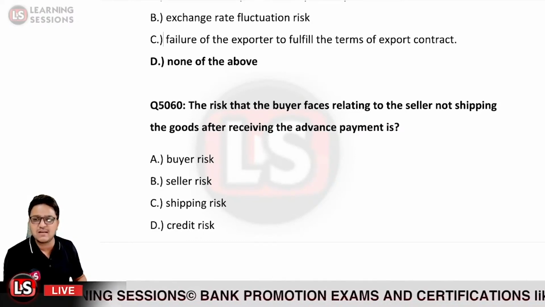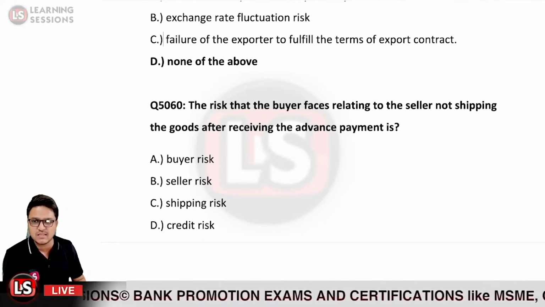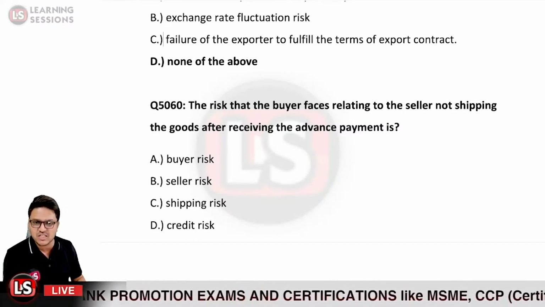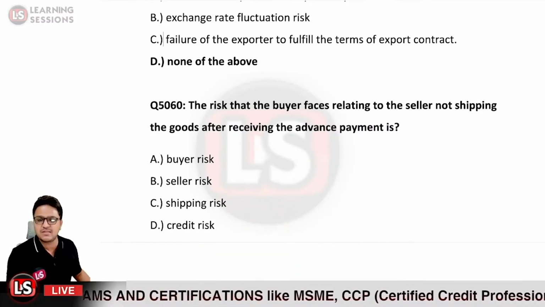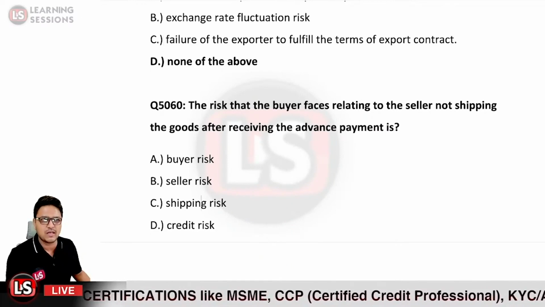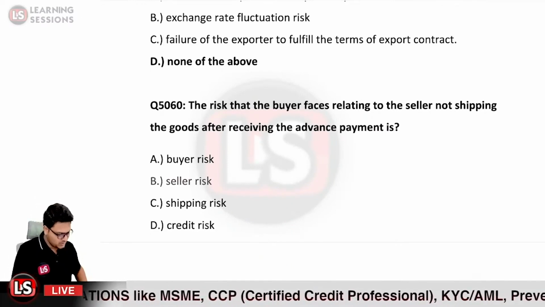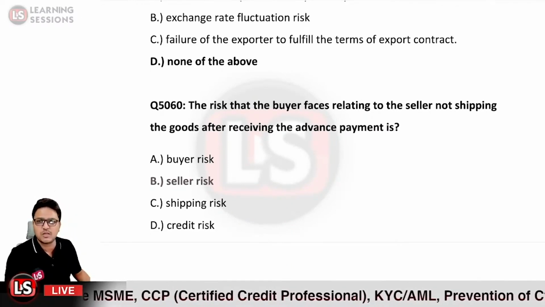It is seller risk, because this particular type of risk is imposed by the seller itself, by the exporter itself. So this is covered under what type of risk category? It is covered under the seller risk category. So the correct answer over here will be option B.